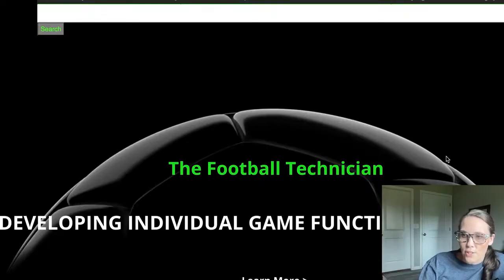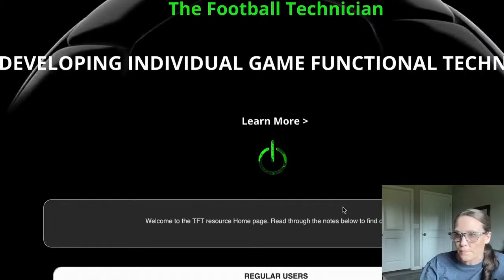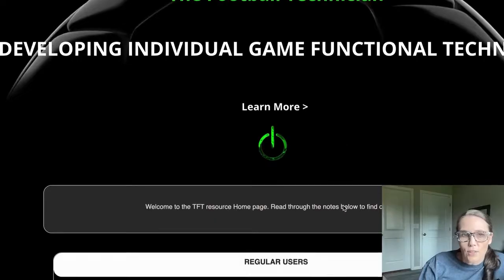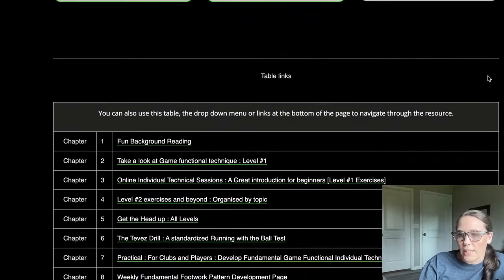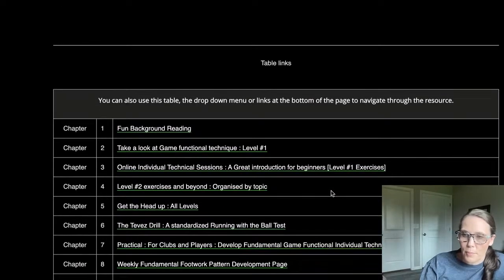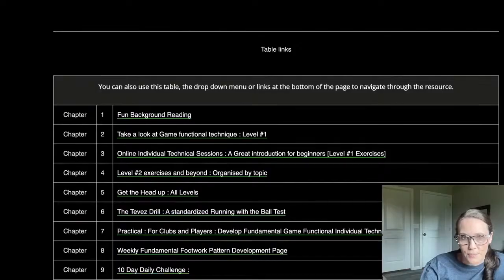So they built a structured curriculum organized as a series of online webbooks to give players and coaches something more rigorous to work with. So if we take a look here, the site has a lot of content. We're talking deep chapter by chapter coaching materials covering everything from football's first touch and fundamentals to game technique development. It's not a blog, it's not a highlight reel, it's a genuine educational resource that takes football seriously, and it holds together well because of how Concrete handles content at scale.